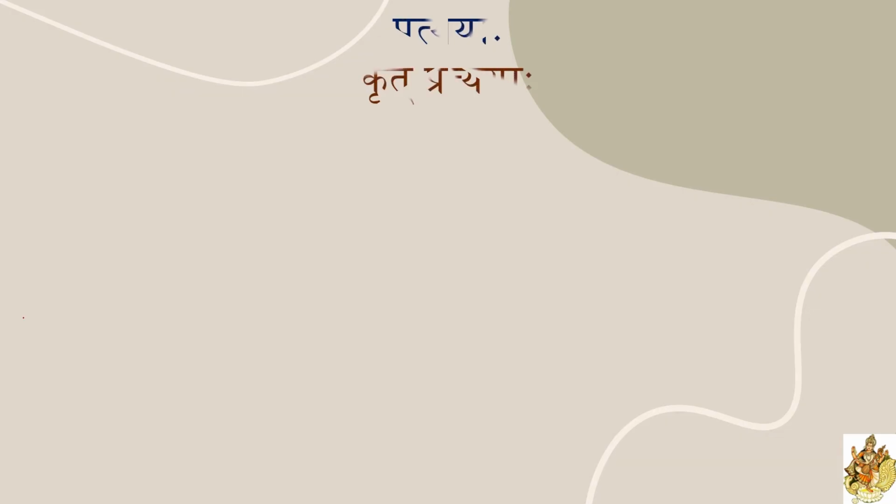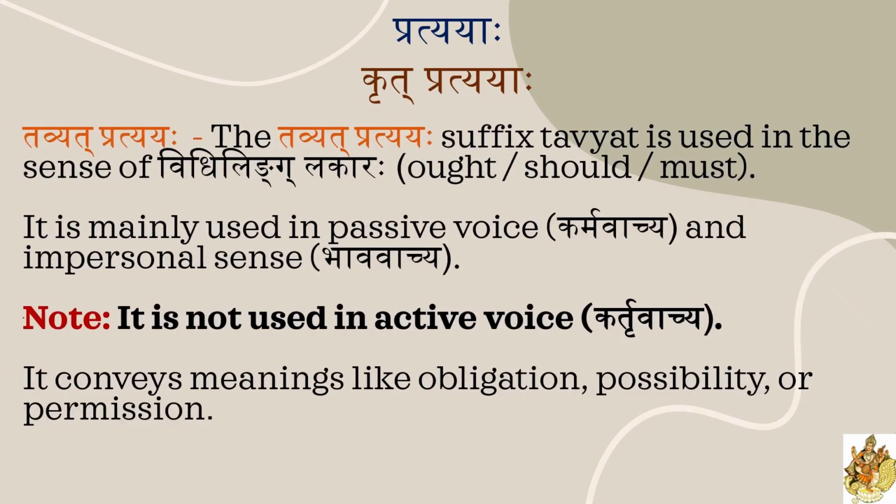In the Krut pratyayas, first we will learn Tavyat pratyayaha. What is the pratyaya name? Tavyat pratyayaha. This Tavyat suffix is used in the sense of Vidhiling lakaraha. Where should we use? Vidhiling lakar, which gives the sense of ought, should or must. Vidhiling lakar will be used in the meaning of ought, should, must. In the same meaning, tavyat pratyaya also will be used.